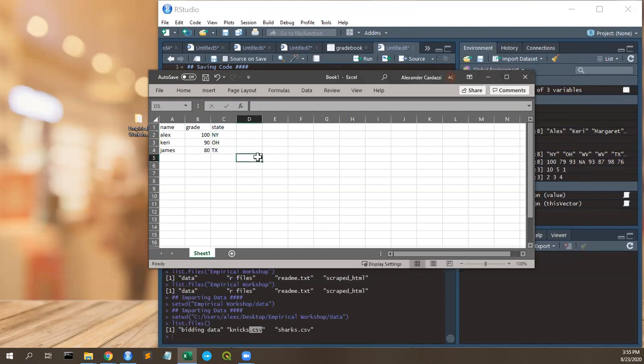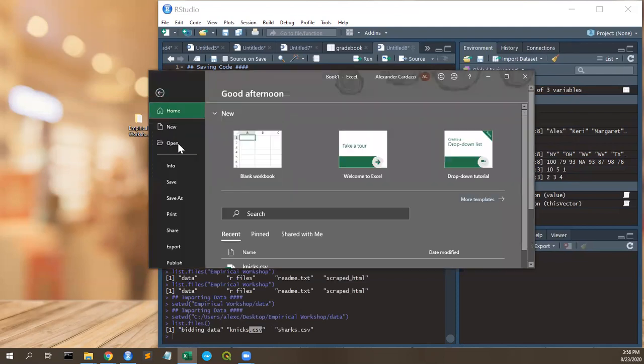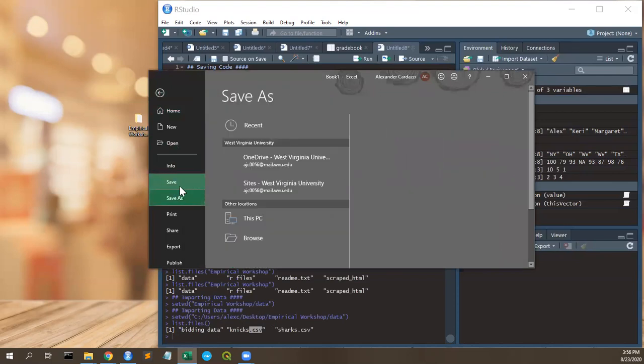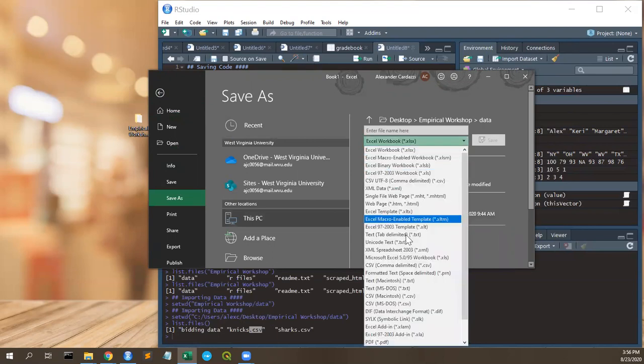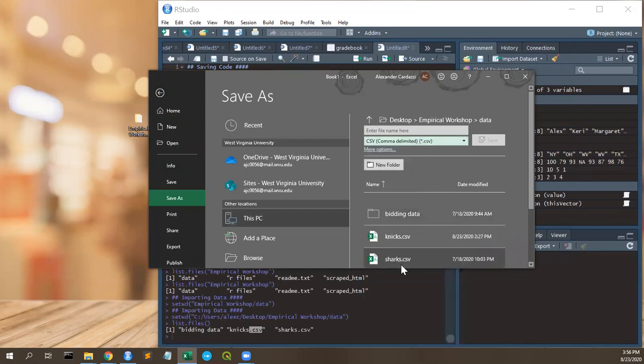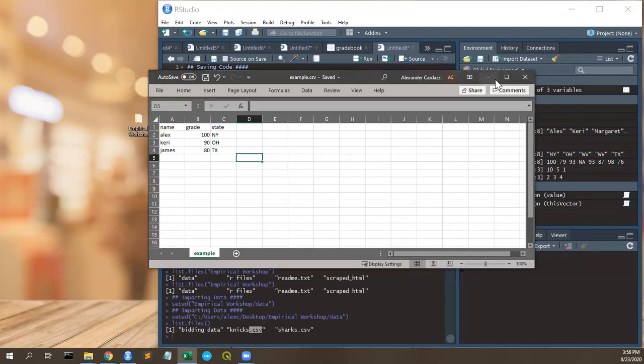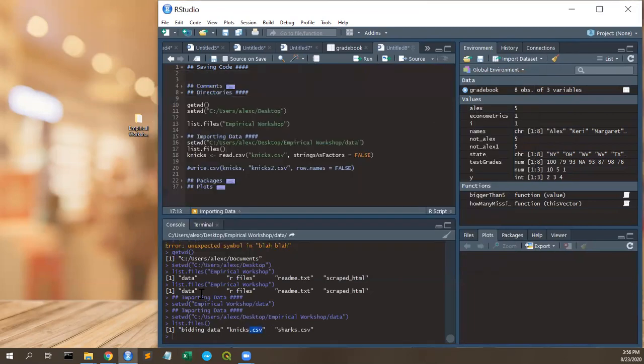So suppose this is your data set in Excel. Typically what you'll do is save it as data, as an XLSX or something like that. Rather, you want to click this and go to CSV, comma delimited. Click on that. We can hit save. I'll do example. Save it. X out.